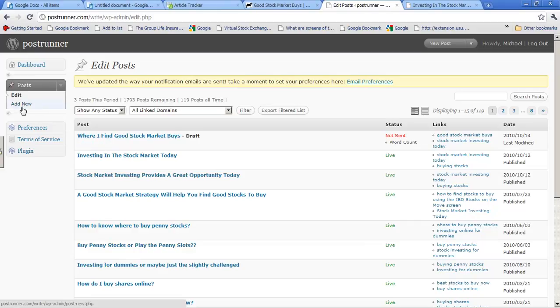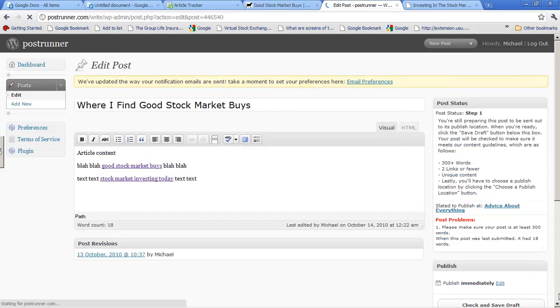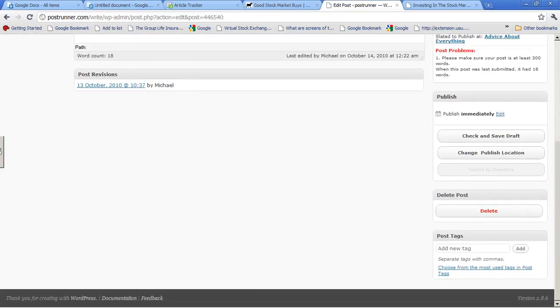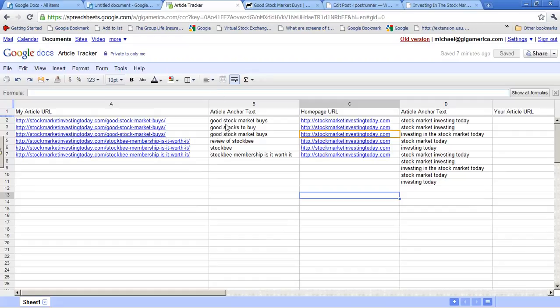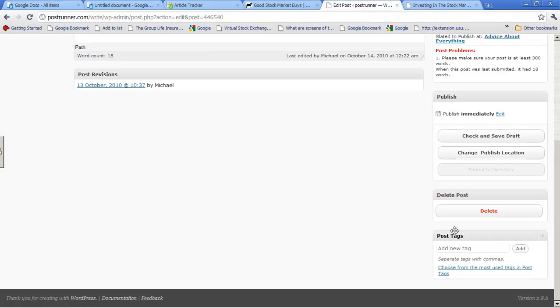One other thing, when you're doing the article, I almost forgot, you're going to want to include tags. And you include tags down here where it says post tags. And for those post tags, just put the anchor text. Take these tags, like here for this, good stock market buys, good stocks to buy, and good stock market buys. Just take those three and make those your tags in your post, and then put add. So that's where you put that. When you put add, it'll put them right here.